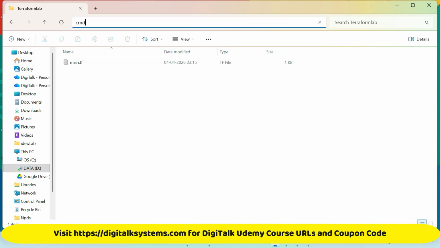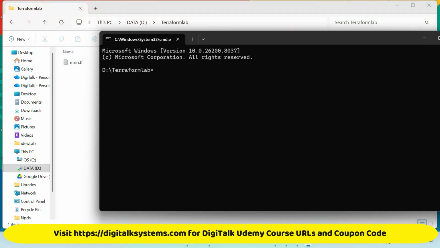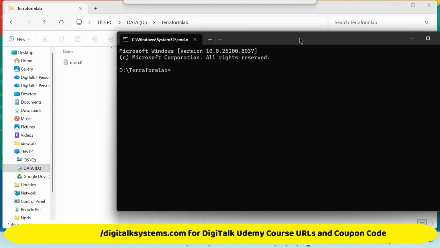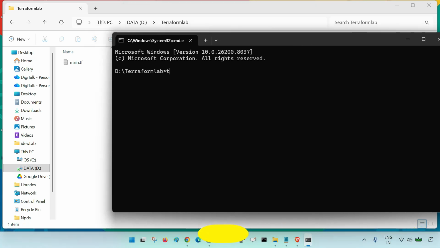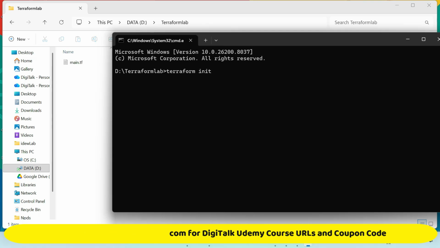Whenever our code is ready, we have some sequence of steps that we execute. The first step is terraform init. I am explaining only the first step, which is terraform init. Once I run this terraform init, you will see a .terraform folder get created inside your project folder.